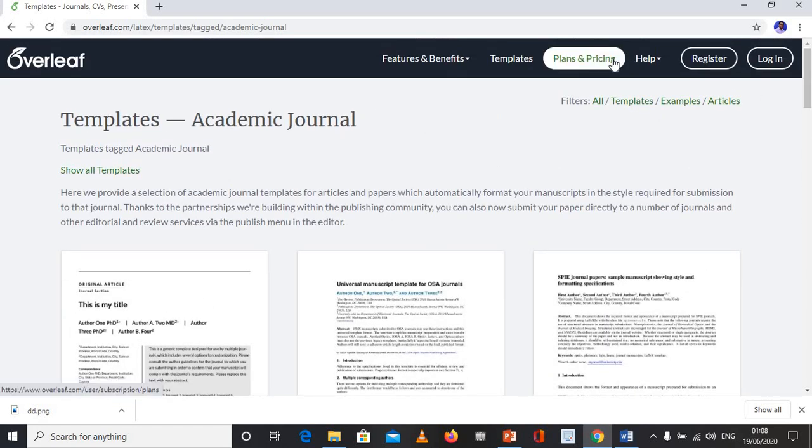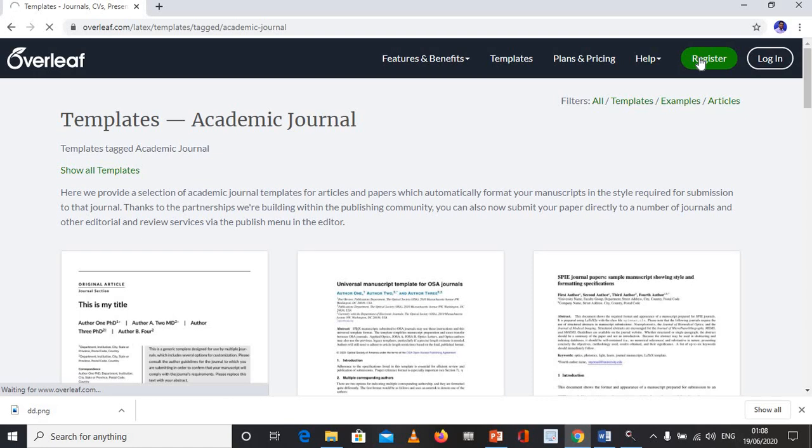Then the third one is plans and pricing, and the fourth one is help. Suppose you are new to the Overleaf software, you can create your identity, insert your credentials and register yourself.